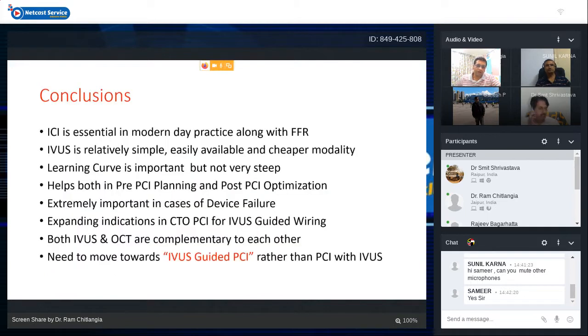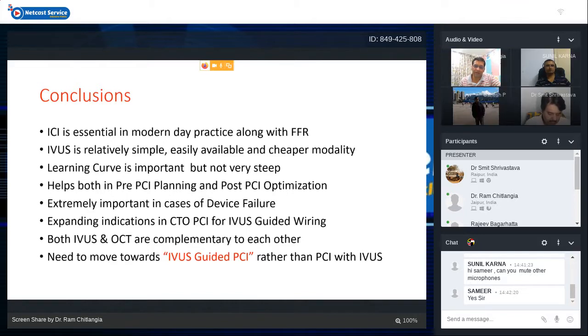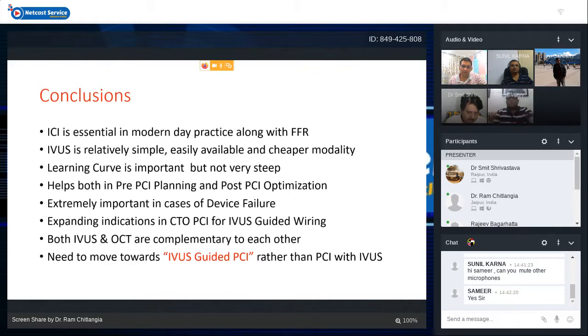So to conclude, intracoronary imaging is essential in modern day practice, along with FFR for lesion significance. IVUS is a relatively simple, easily available, and cheaper modality as compared to OCT. The learning curve is important but not very steep for IVUS. It helps both in pre-PCI planning and post-PCI optimization, and is extremely important in cases of device failure. There are now expanding indications in CTO PCI for IVUS-guided wiring. Both IVUS and OCT are complementary to each other and not competitors. And we need to move our mentality towards IVUS-guided PCI rather than PCI with IVUS.